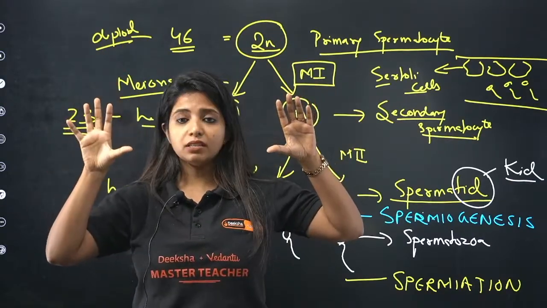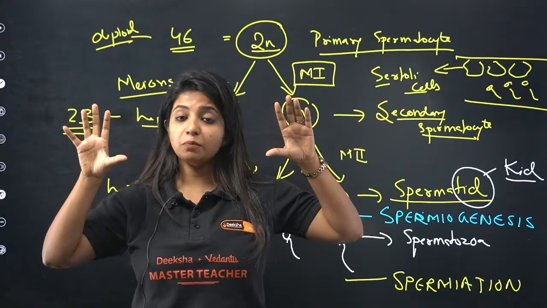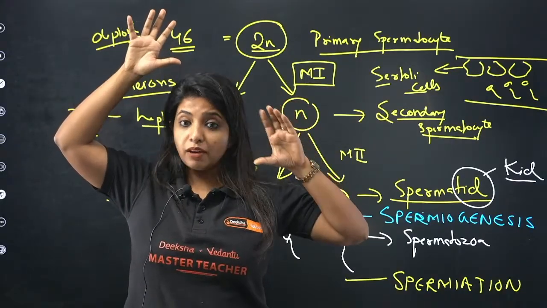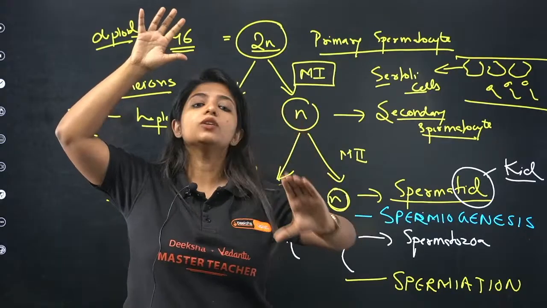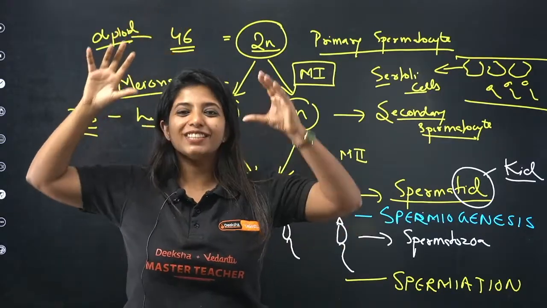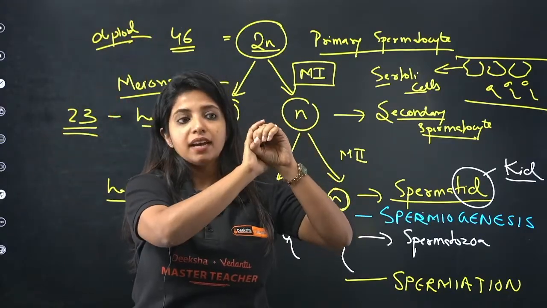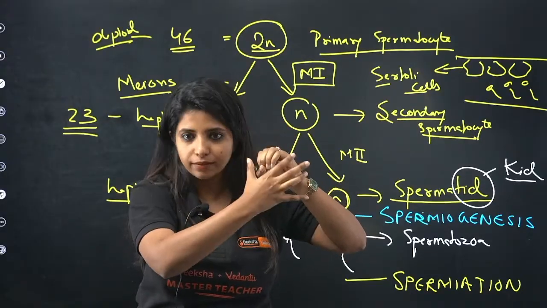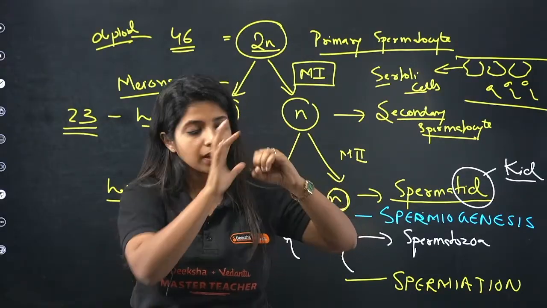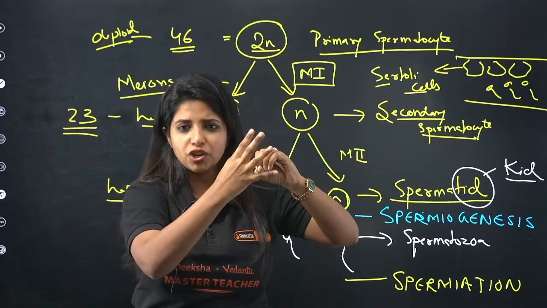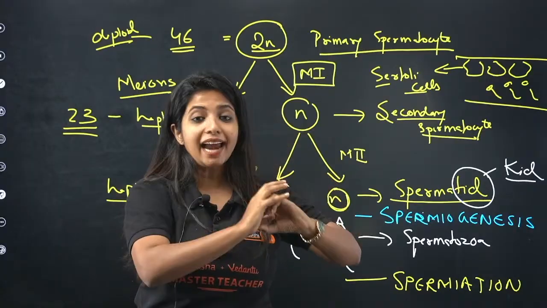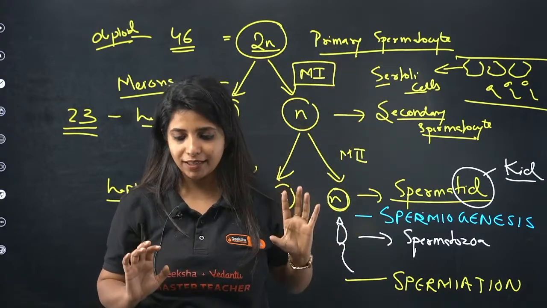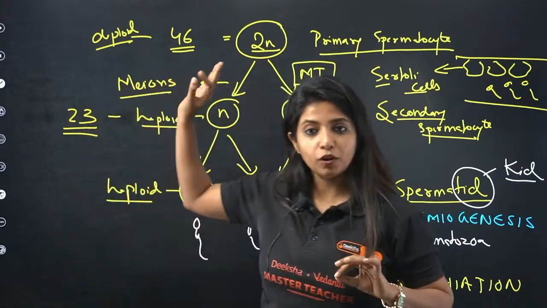Now, one cell said that I'll be like my father and keep on dividing. The other cell said that my father wanted to make me a sperm, so I will go ahead and be a sperm. This cell undergoes a process of differentiation or maturation. It is not division, it just gets differentiated. We now call this the primary spermatocyte. It has 46 chromosomes.